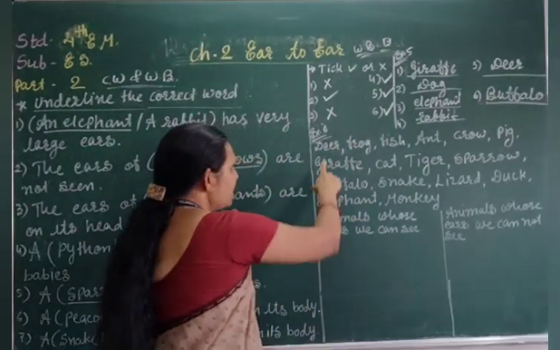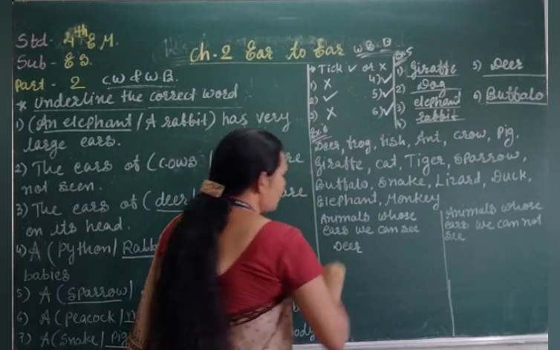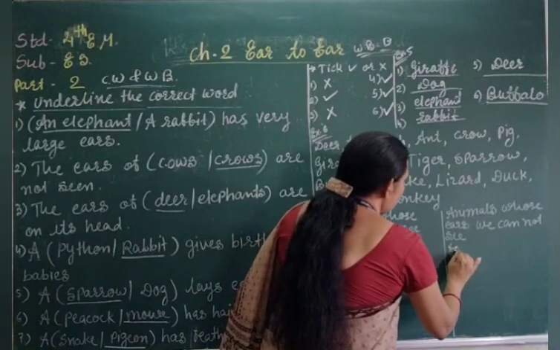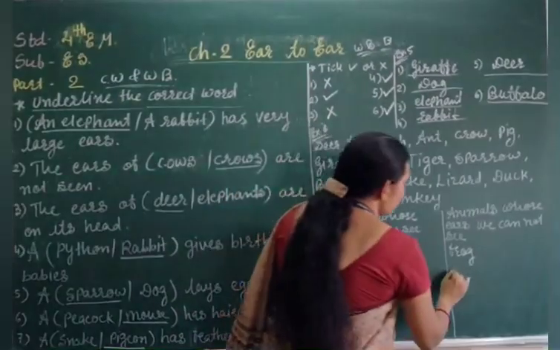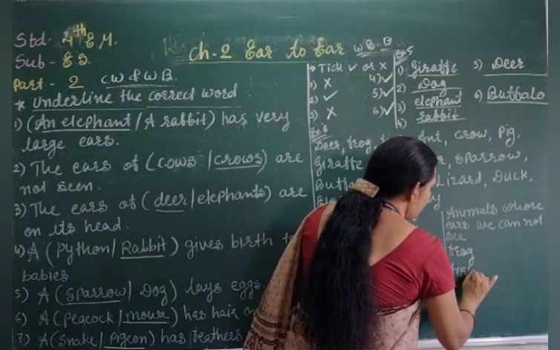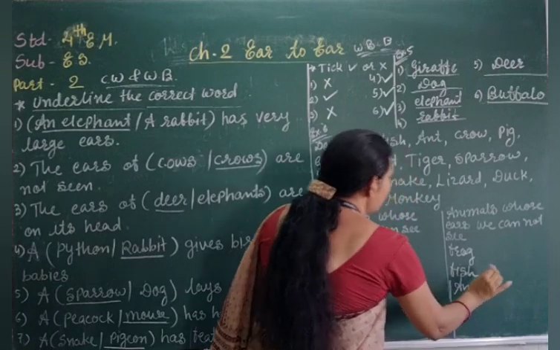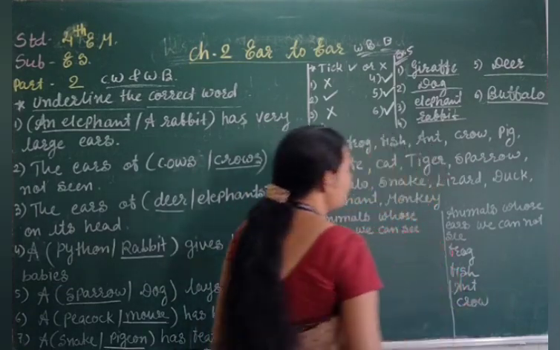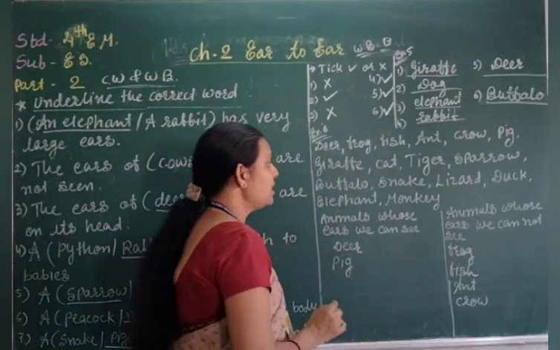Okay students? Now deer. So deer we have seen the ears, right? Frog we cannot see the ear. Fish also does not have the ear, right? Ant also does not have the ear. Now crow also doesn't have the ear. Now pig has the ear, so we have written here.